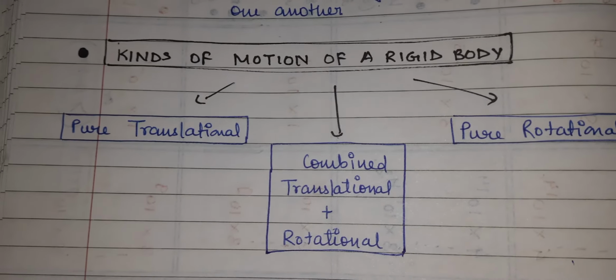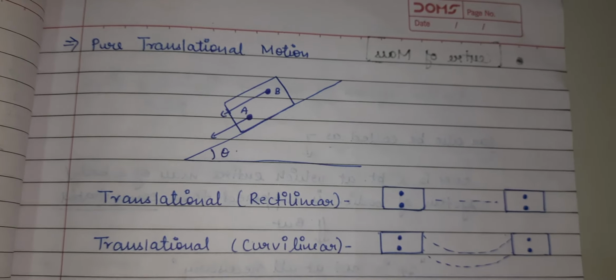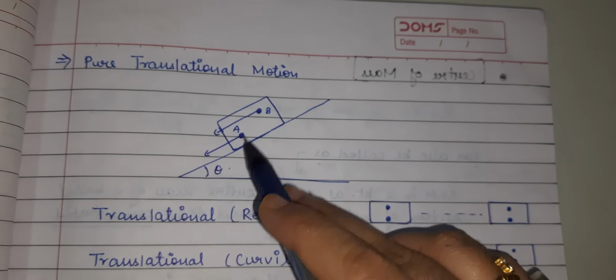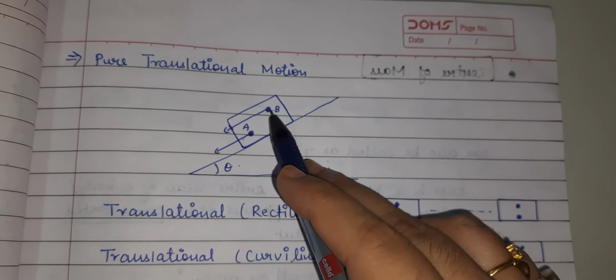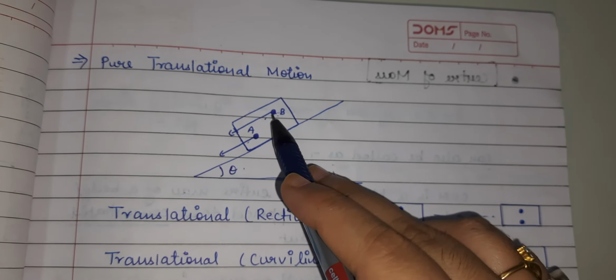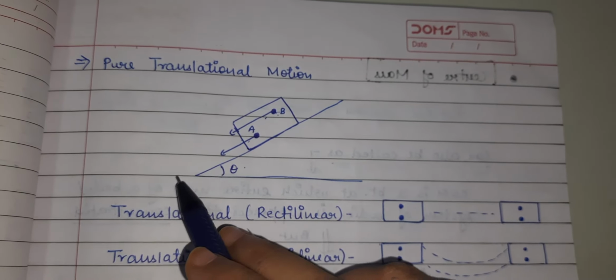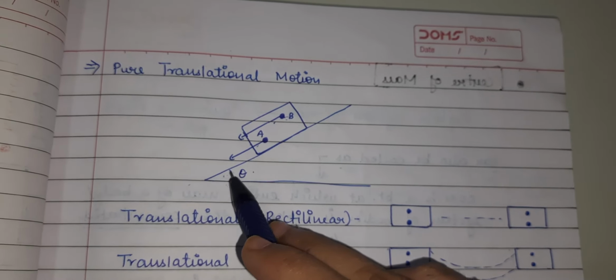If I talk about the pure translational, here you can see I have taken an inclined plane on which I have kept a body, and I have taken two random points A and B on this body. The object is declining, it's coming down towards the ground with a certain velocity, and this is the angle of the inclined plane.